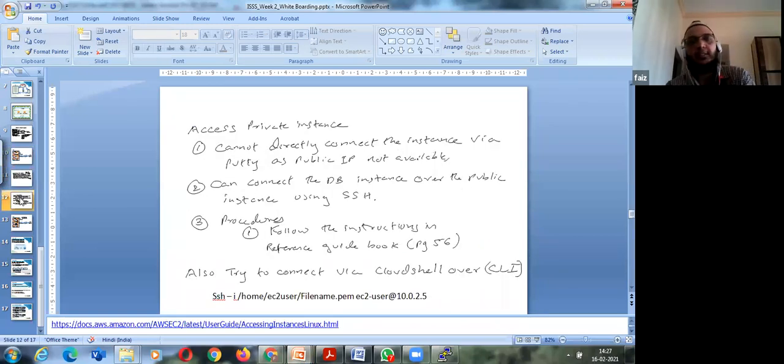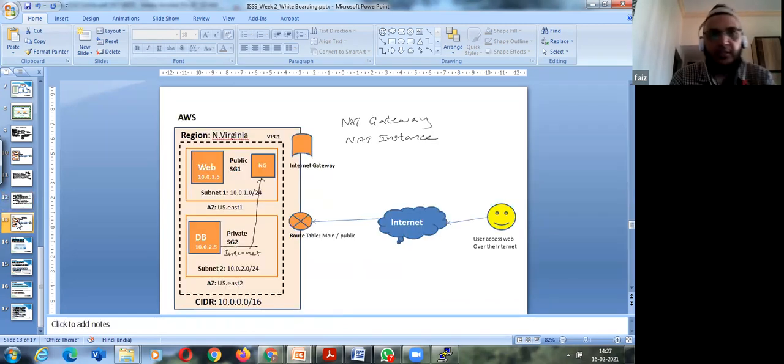Now the thing is that, suppose I'm now connected to my private instance, will I require internet to download the patches for the server or any services? I'll require it, right? But I cannot attach an internet gateway to my private instance. So what is the workaround for it?